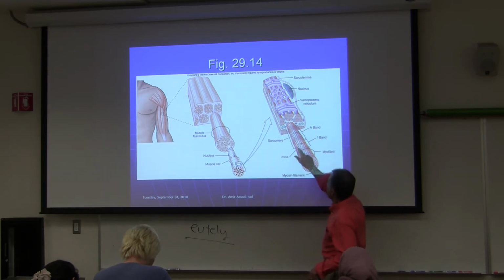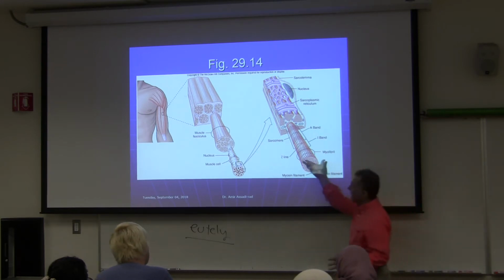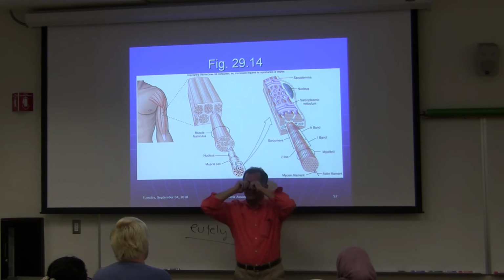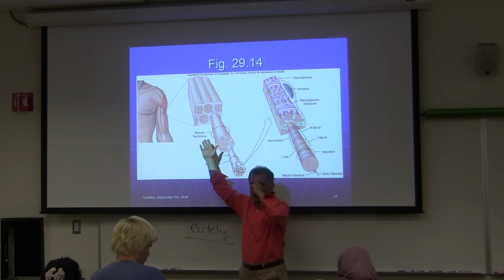And then Z line, of course, I band, as I said, which is where there is only actin molecule. Are you guys ready? Let's go. So I gave you this diagram. I asked you at the beginning, what is histology of muscle?